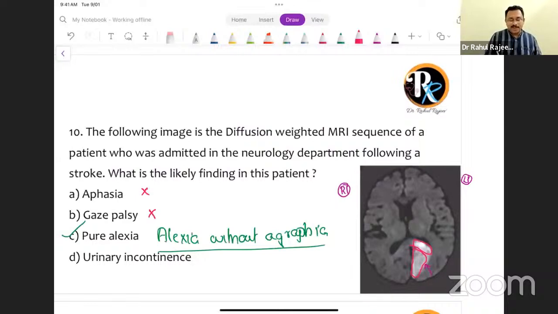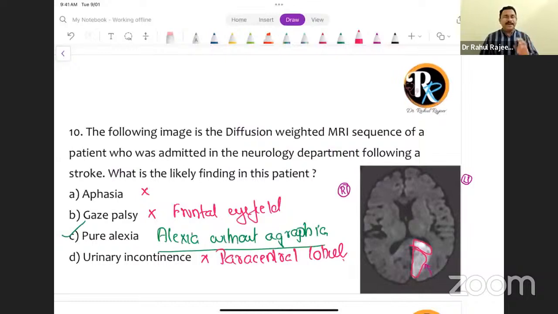Gaze palsy is not the answer because that happens when there is a lesion involving the frontal eye field and not the occipital lobe. Urinary incontinence can happen only when there is a lesion involving the paracentral lobule. So when you get a combined lesion of the left occipital lobe and the splenium, that is when you get